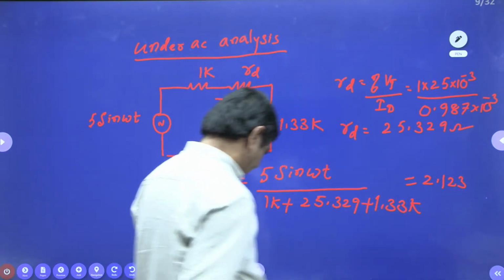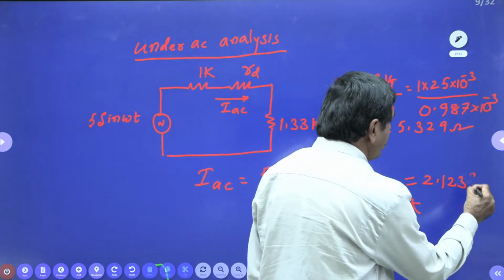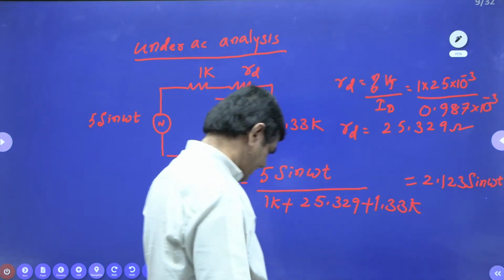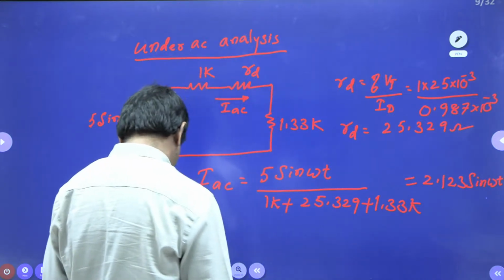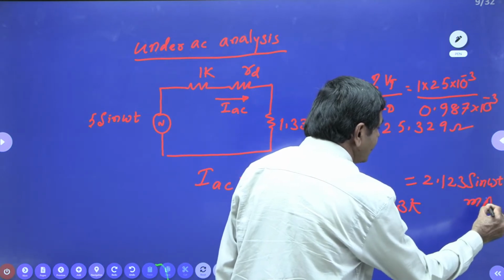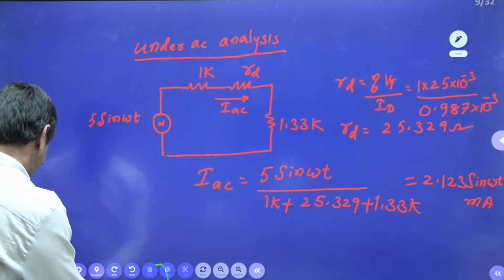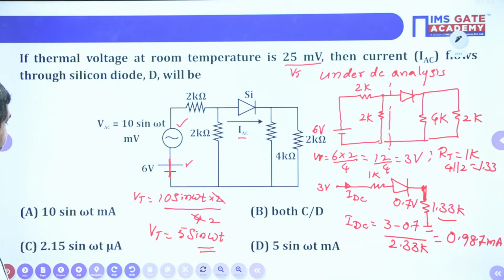2.123, and also sine of how much? Omega t is there. Sine omega t. Just use the calculator. That will come with what unit? Milliamperes only, mostly. That much amount of current is available. But watch the options, what are the options given here? 10 sin omega t milliamperes, and both C and D, 5 sin omega t, 2.15 is given.